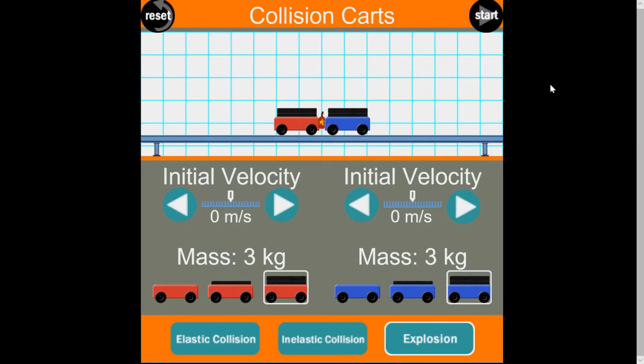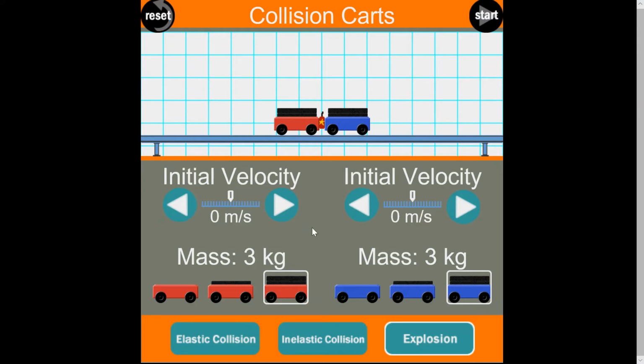This is a collision simulator on a website called physicsclassroom.com. What this does is it allows you to change the mass or position or initial velocities of these two carts here, and you can choose whether you want to do an elastic collision, an inelastic collision, or what we're going to do here in this demo, what's called an explosion. And remember, like in the problem we just saw with the two ice skaters, an explosion is when you have two or more objects initially together, and then they move apart because of some force.